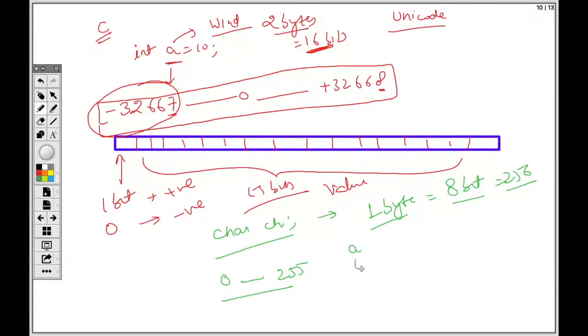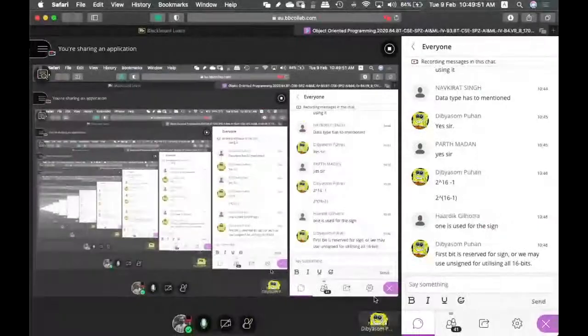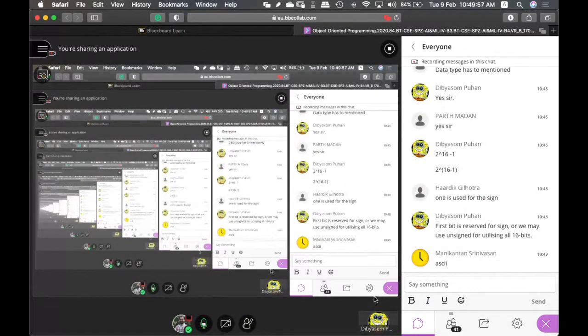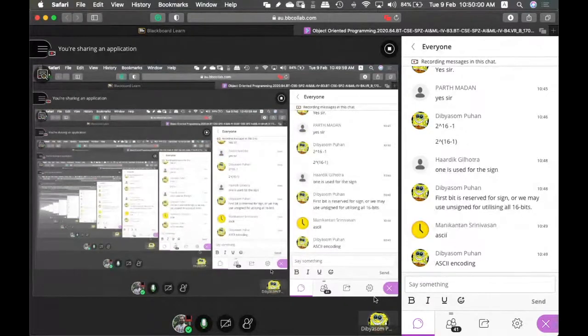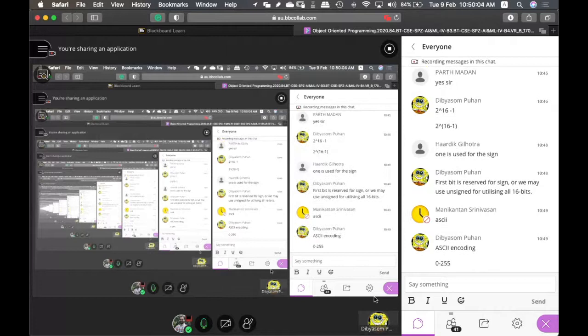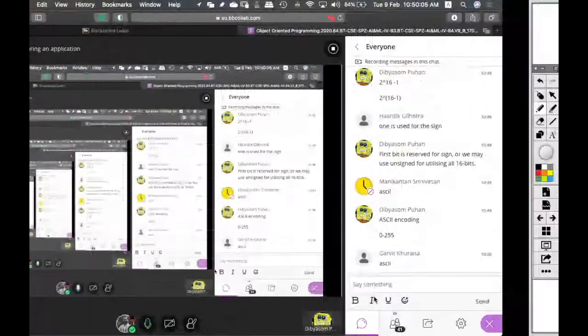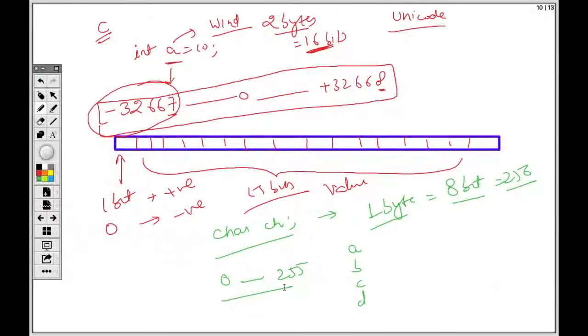So how are ABCD stored in C language? Tell me, how are ABCD stored in C language? ASCII codes, right? What is the ASCII range? Starting from where to where? Exactly. So 0 to 255, inclusive of 0, these are 256 values, exactly the same.